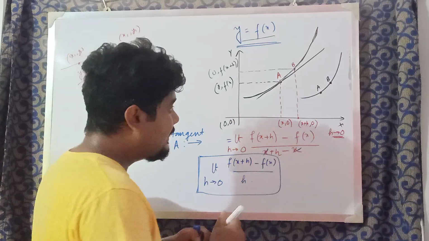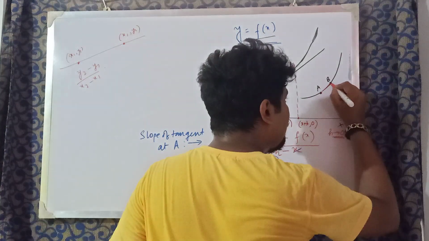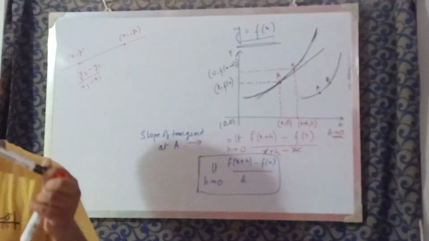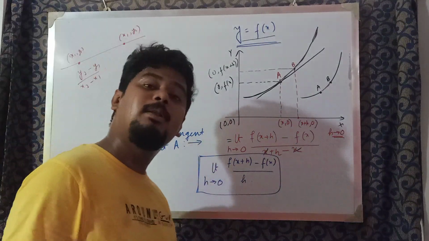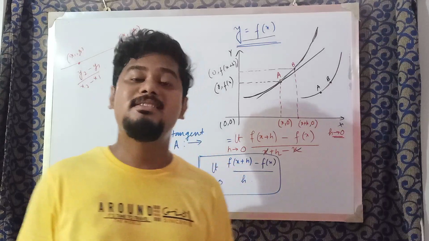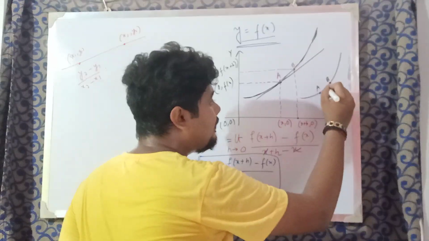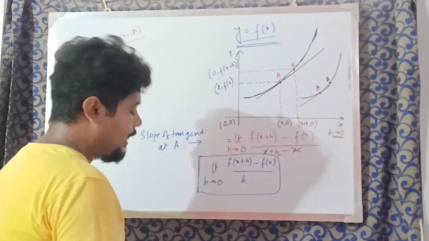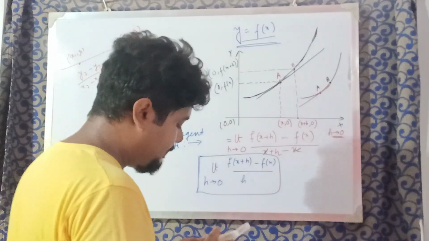Then don't you think that this part is also very small? And a very small part of a curve behaves like a straight line. So we can take this as a straight line passing through A. We'll get the same result. Got it? If you have not understood that concept, just pay attention over here.